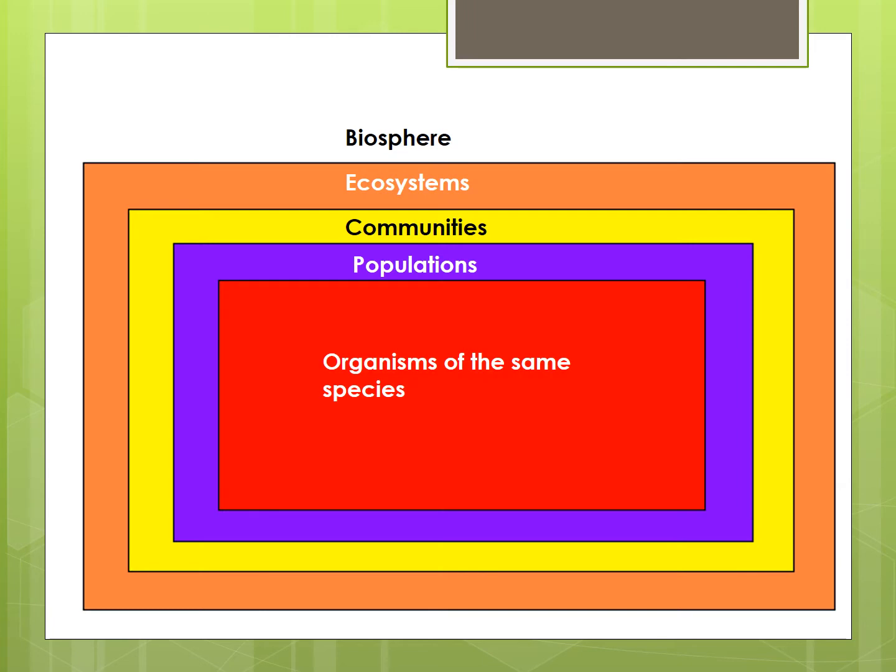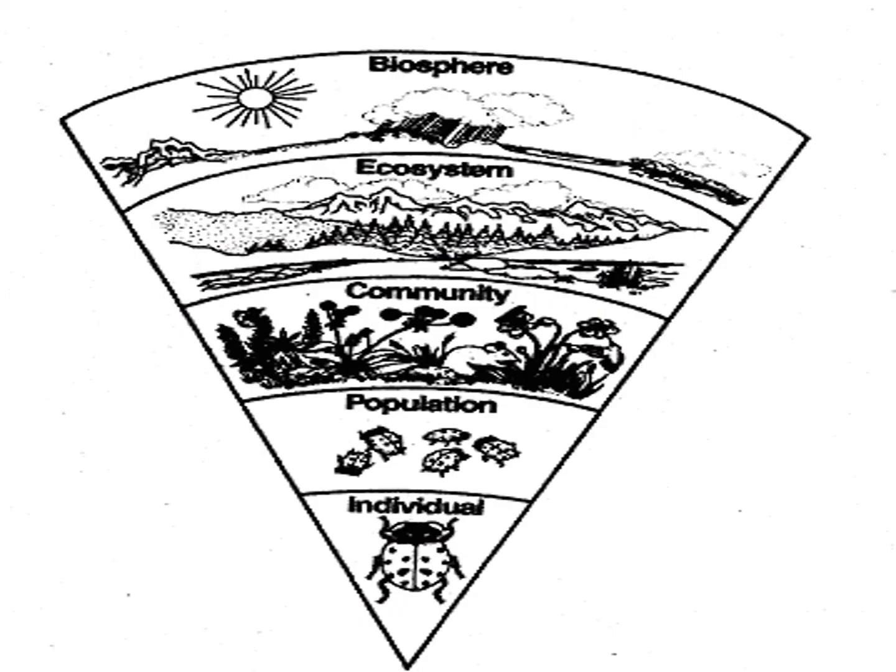So we have the organism, then you have population, then you have communities, ecosystems, biosphere. You have to know this order. Biosphere, ecosystem, community, population, individual. Starts off with you, then there's a population, then there's a community, then there's an ecosystem, then the biosphere.